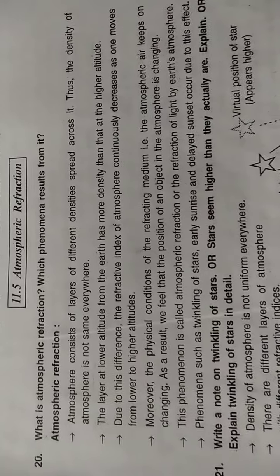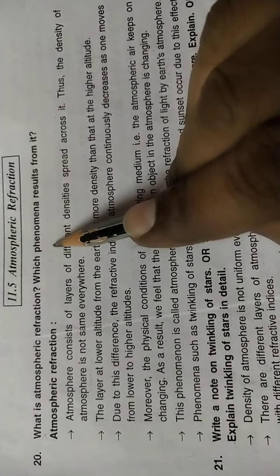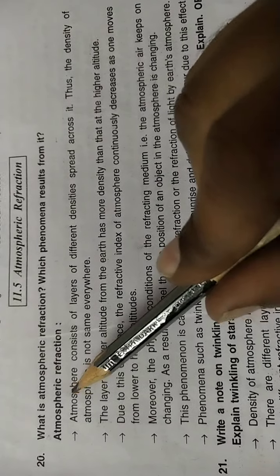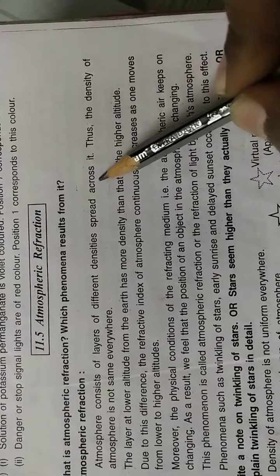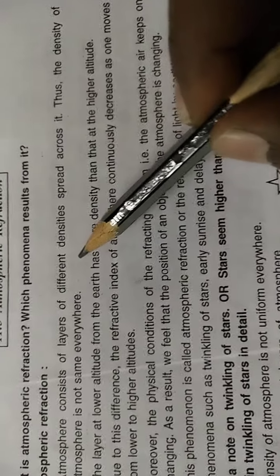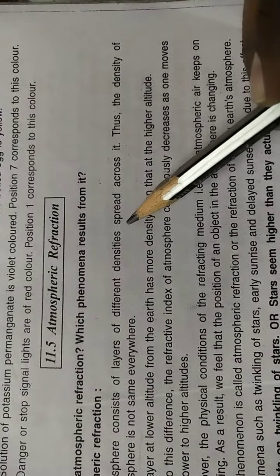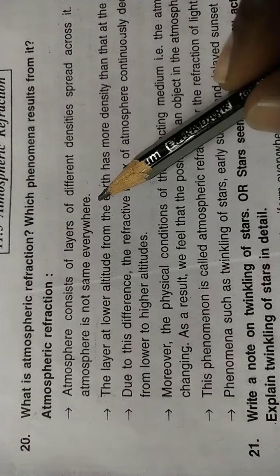In that, the first question, question number 20, is what is atmospheric refraction and which phenomena result from it, that we have to understand. So atmosphere consists of layers of different densities spread across it. You know that the atmosphere is not uniform everywhere. Somewhere the air is more, and somewhere the air is less. So densities are different at different levels. Thus, the density of the atmosphere is not the same everywhere.